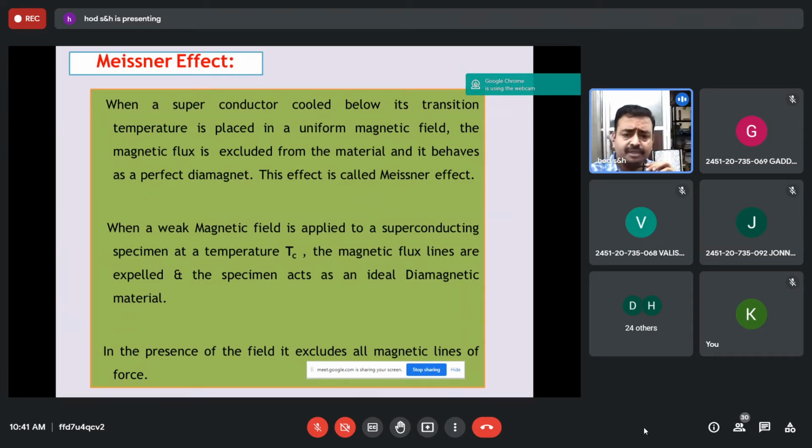When a superconductor cooled below its transition temperature is placed in a uniform magnetic field, the magnetic flux is excluded from the material and it behaves as a diamagnet. This is called the Meissner effect. You take a superconductor, that means the temperature is below transition temperature. When a small magnetic field is applied, the magnetic lines are repelled or excluded by the material, and it behaves as a perfect diamagnetic substance. This is called the Meissner effect.